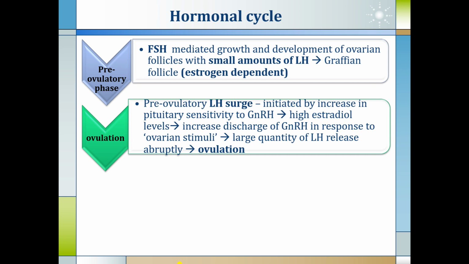It is initiated by an increase in pituitary sensitivity to GnRH and high estradiol levels, which cause increased discharge of GnRH in response to ovarian stimuli. A large quantity of LH is released abruptly, and this LH surge is the main hormonal mechanism responsible for ovulation to occur.